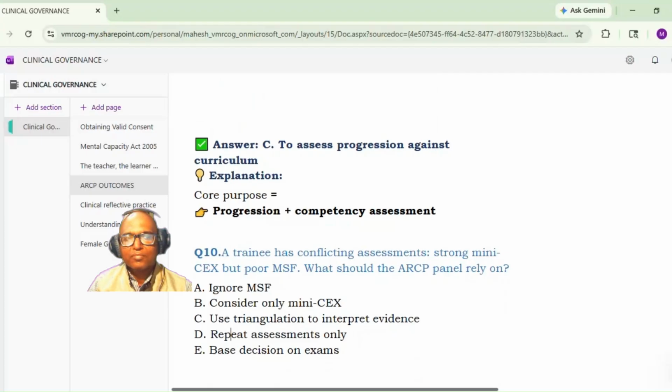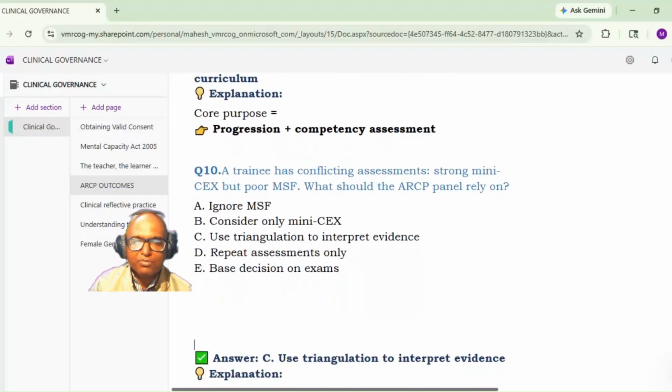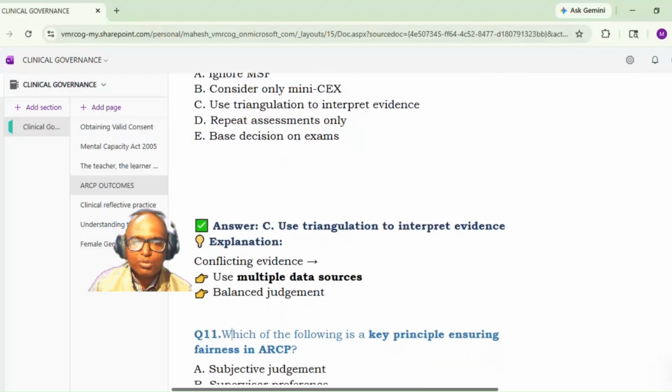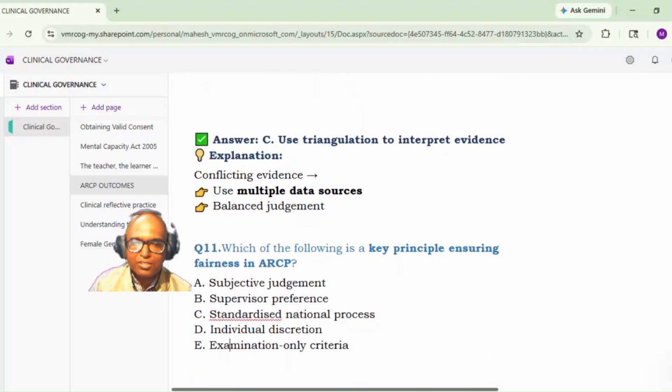Next. A trainee has conflicting assessment, strong mini-CX but poor MSF. What should the ARCP panel rely on? Ignore MSF, consider only mini CX, use triangulation to interpret evidence, repeat assessment only, base decision on exams. So use triangulation to interpret evidence. Yes, so here the triangulation will be taken into account for giving the judgment. So with conflicting evidence, use multiple data sources and there will be a balanced judgment.